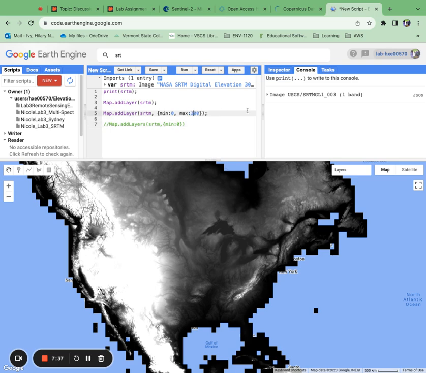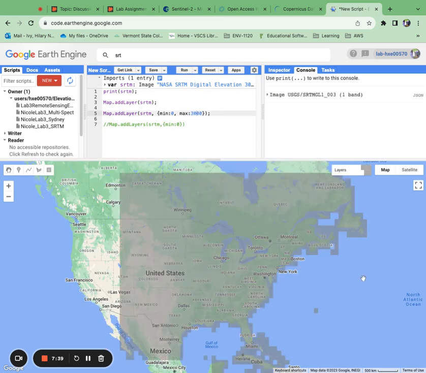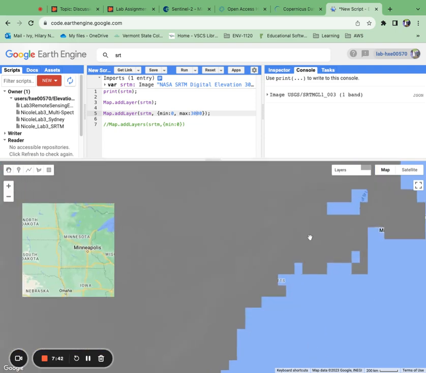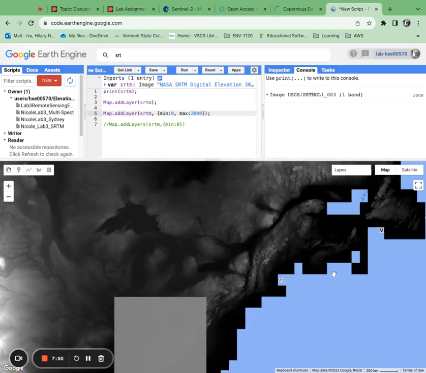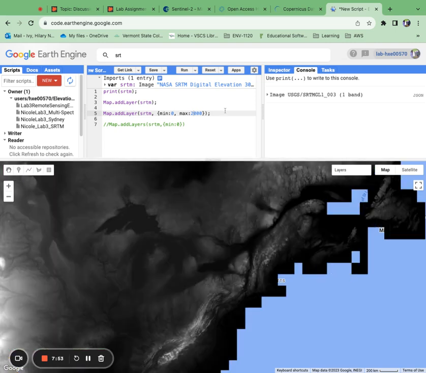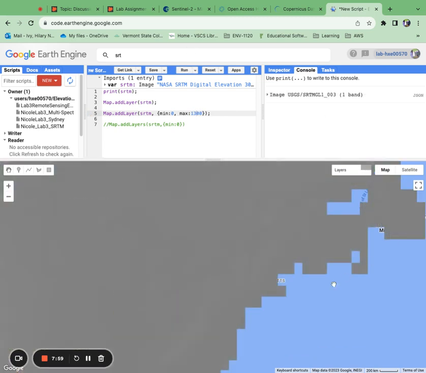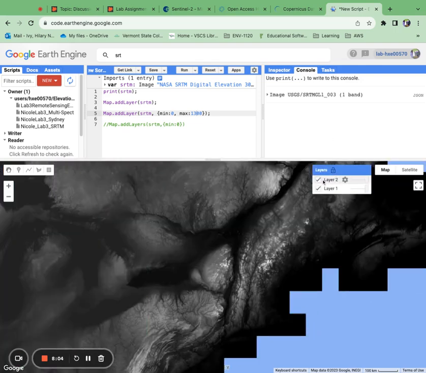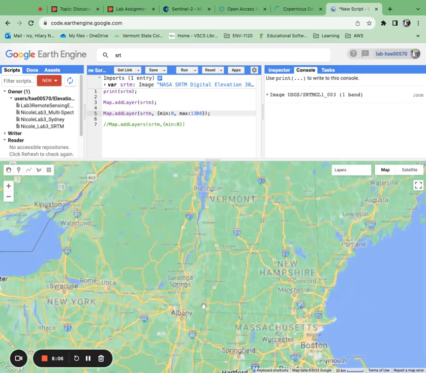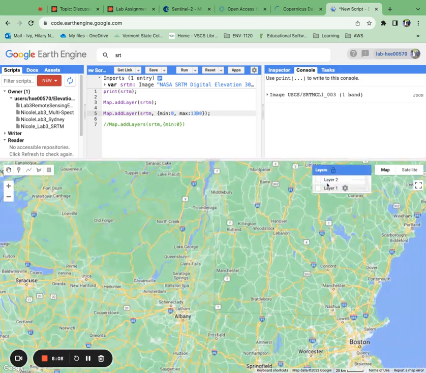Okay, we could even do 3000 if we wanted to and get an idea of that. Okay, for us here in Vermont, we don't have peaks that are that big. So maybe 2000 max. I think our highest peak is 1500 elevation, or at least driving. So I'm going to go back to the 1300 just because I happen to like the way that this looked. I thought it was very visually distinct. Okay, again, I'm going to toggle these layers off real quick. Zoom back to my general area.